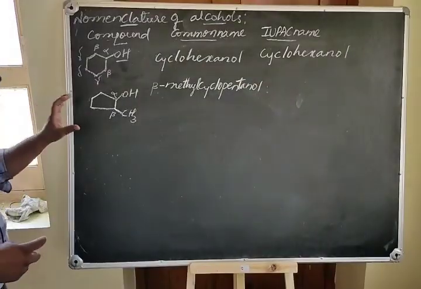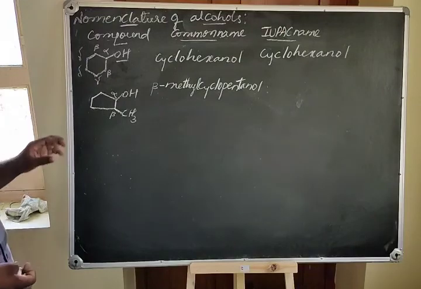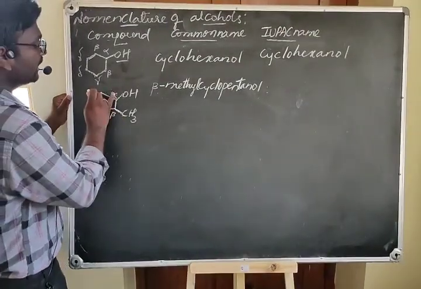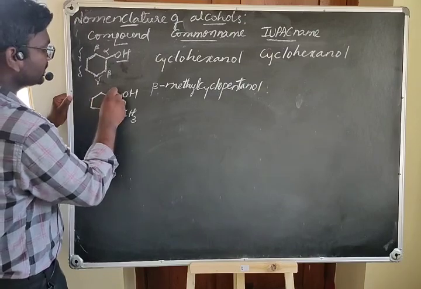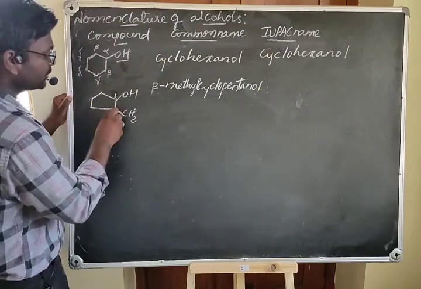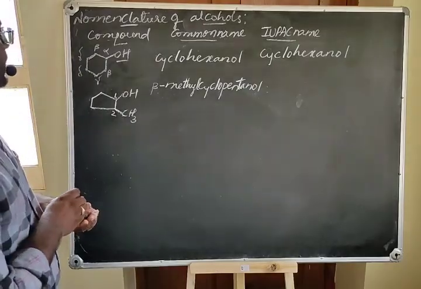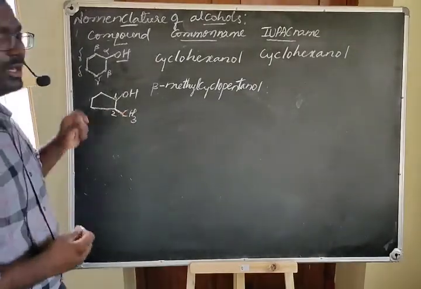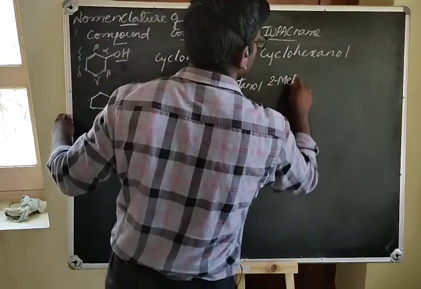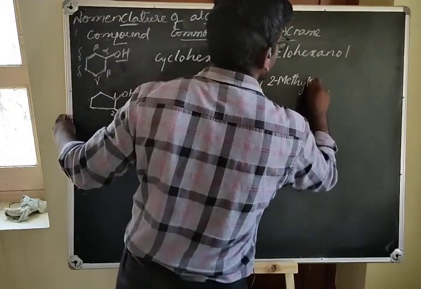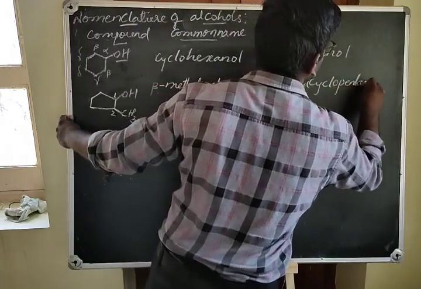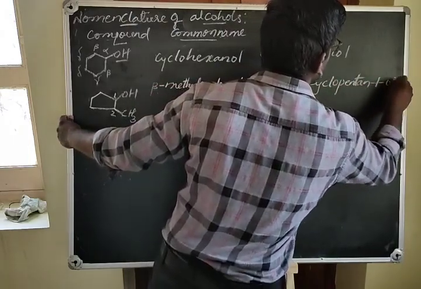Then what is the IUPAC name of this compound? In the IUPAC system we use numbers, not the Greek letters. Here this carbon is 1 and this carbon is 2. So the IUPAC name of this compound is 2-methylcyclopentan-1-ol.